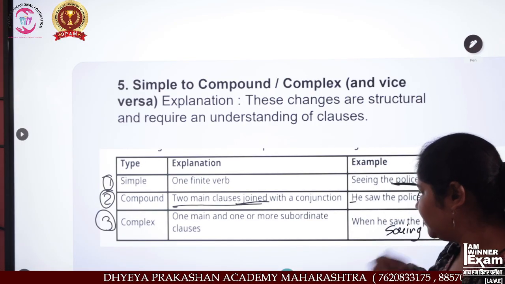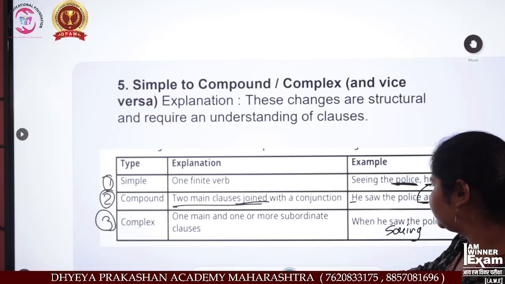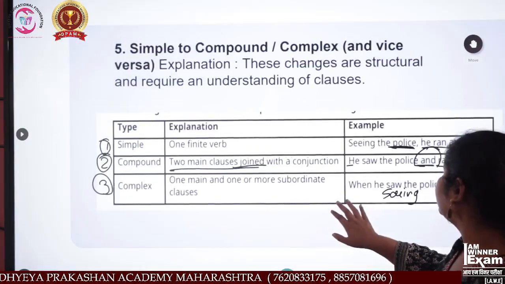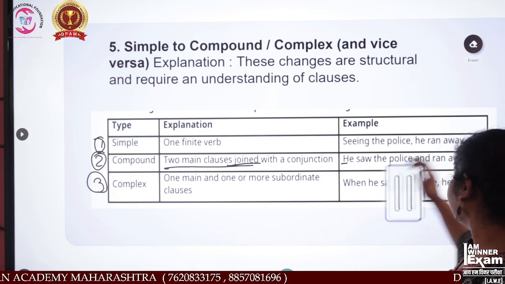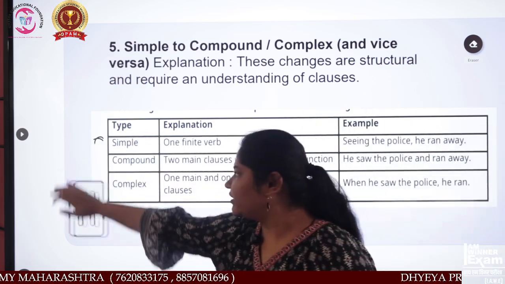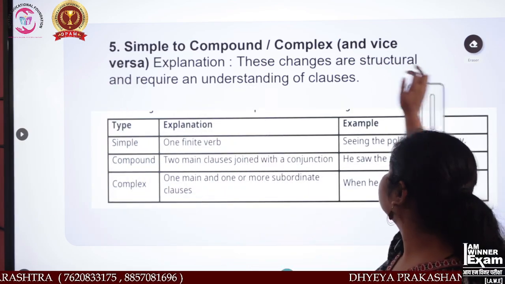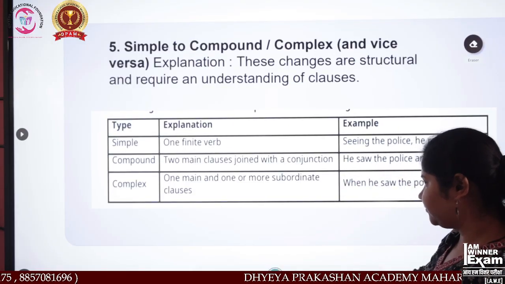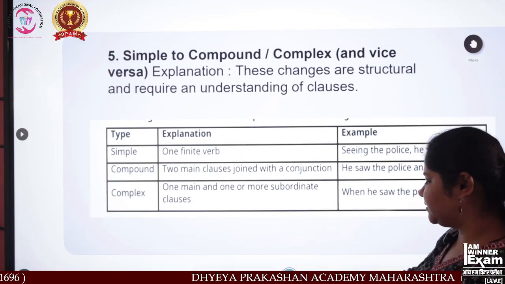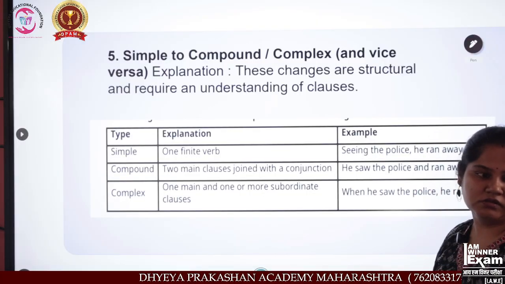Understood? Yes or no? Say something. Yes, no, nothing. Okay, fine. Now see, students, over here I have given this. You just take a screenshot of this and keep it with you.